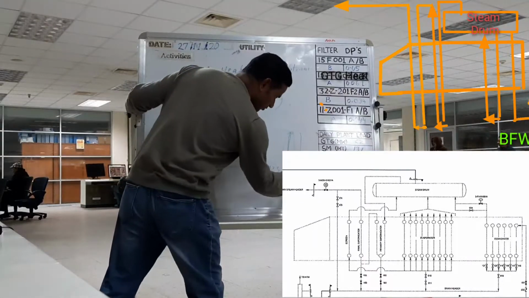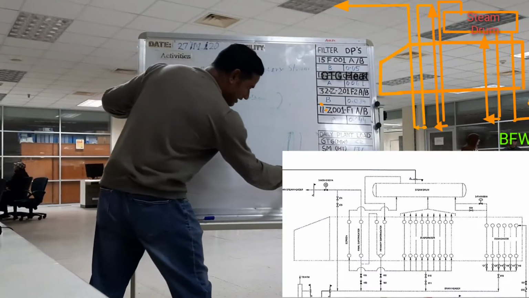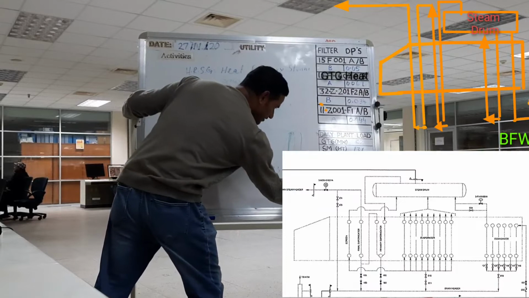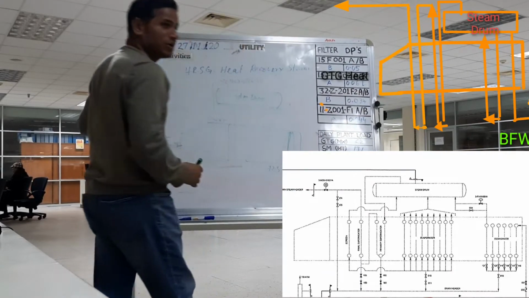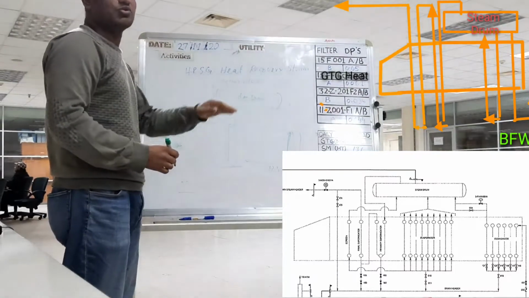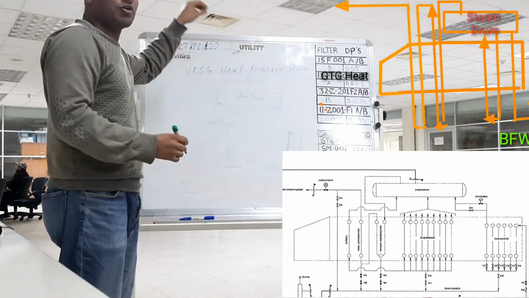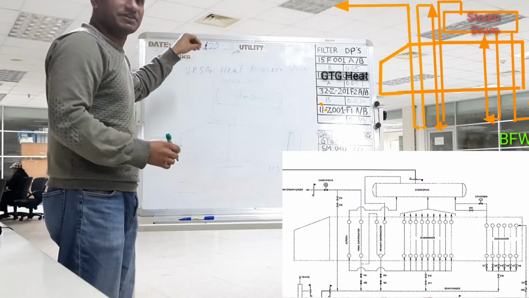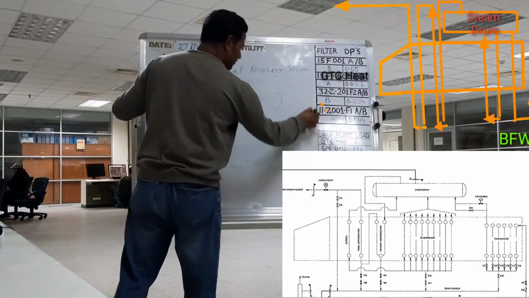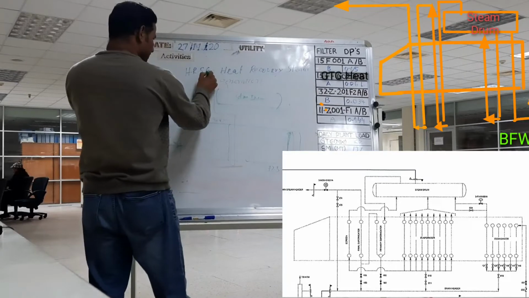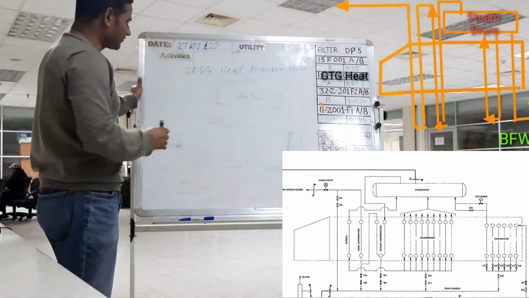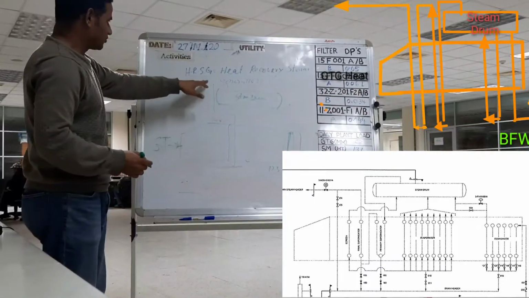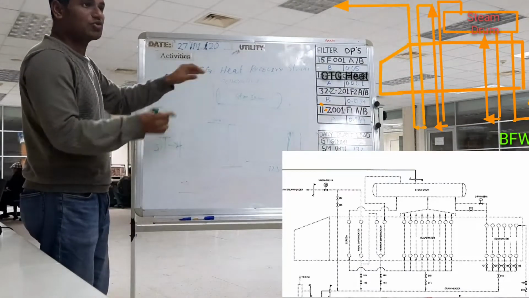As we informed before, 3.594 ton of water will go to the desuperheater line for controlling the steam temperature. So this line will go to the desuperheater unit for controlling the temperature.